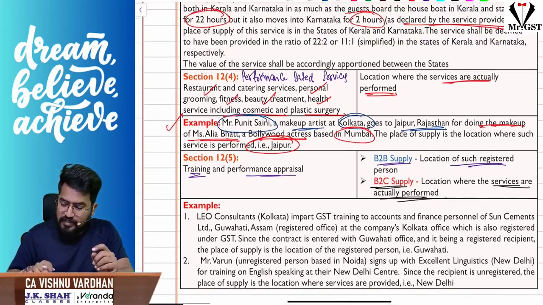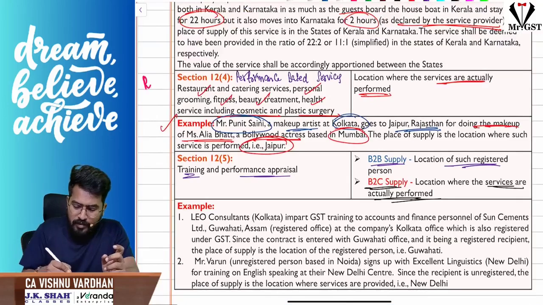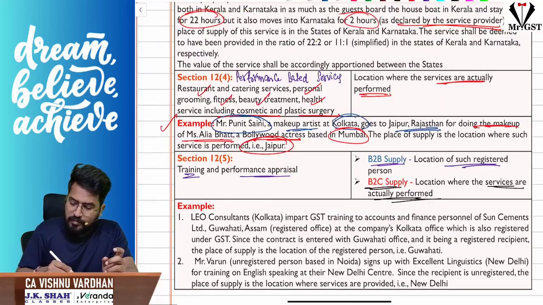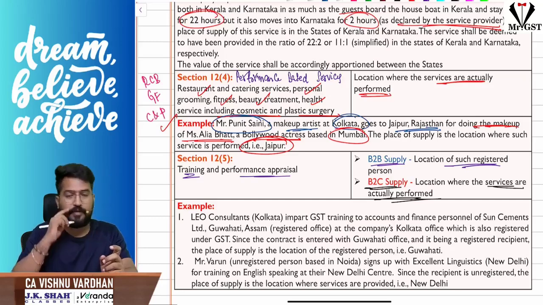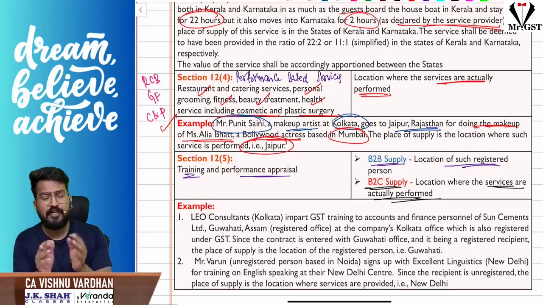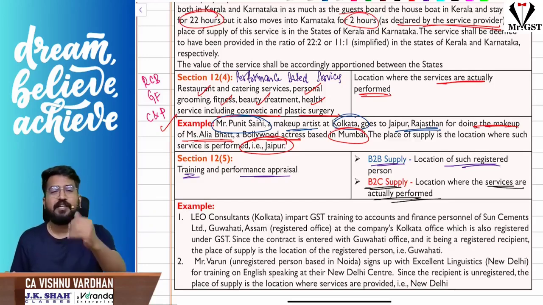So to remember these services, I'll give you a code here. Remember that: RCB girlfriend needs cosmetic and plastic surgery. R means restaurant service, C means catering service, B means beauty treatment, G for personal grooming, F for fitness services, and cosmetic and plastic surgery. If you feel it is cringe, no problem. If you can remember, fine, otherwise leave it. So under 12 subsection 4, where the services are actually performed, that will be the place of supply.